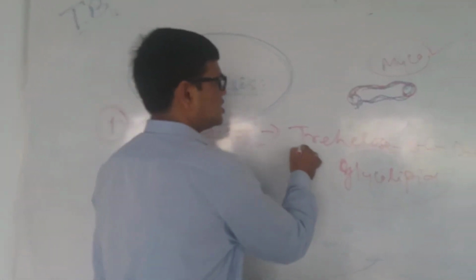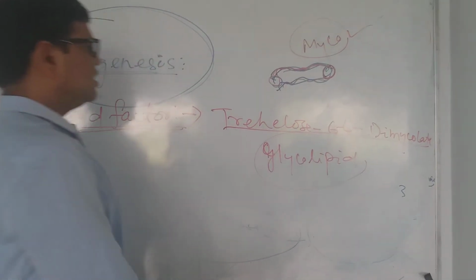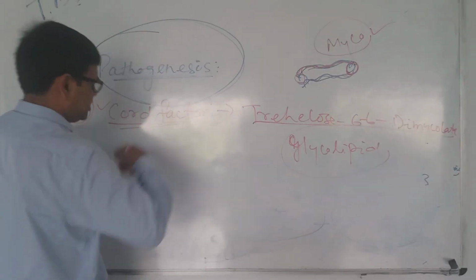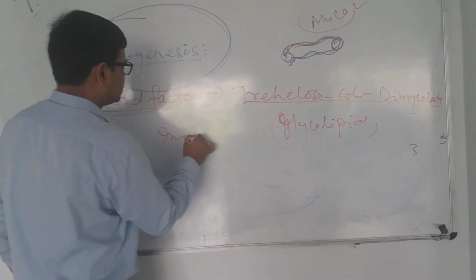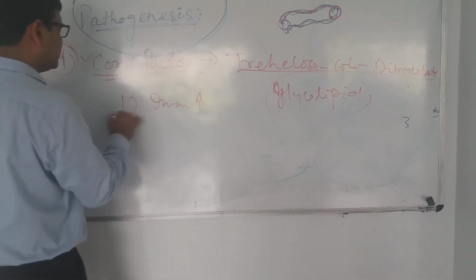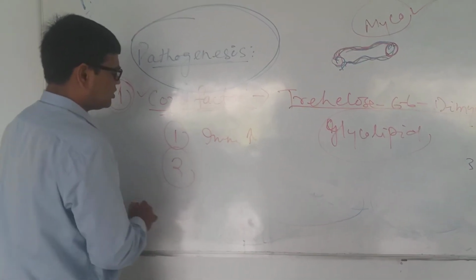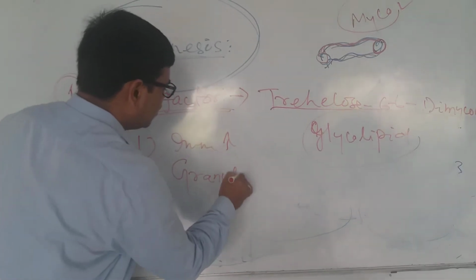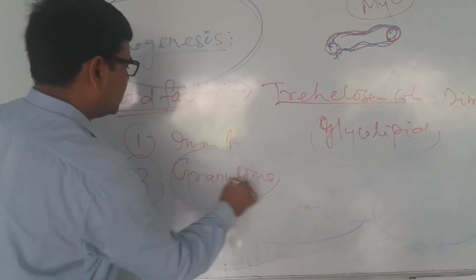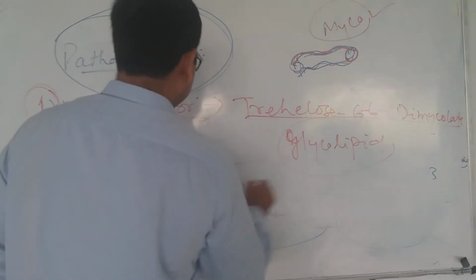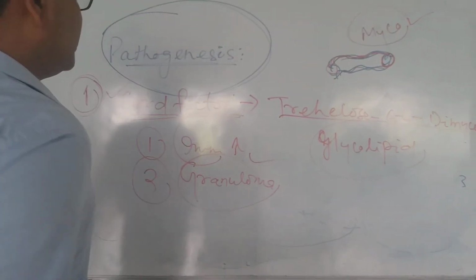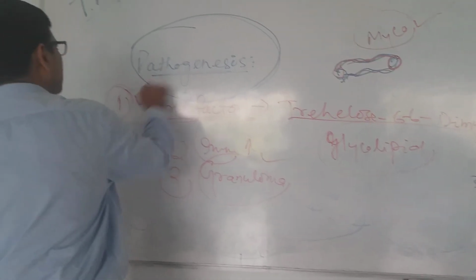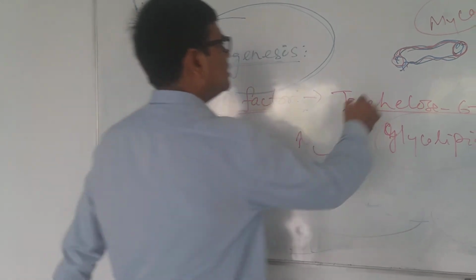What is the role of this trehalose dimycolate? This is the main role: it starts immune reactions. Number one is immune reactions; it increases the immune reactions. Another important thing I would like to mention is that it helps in the formation of the granuloma. These two things are generally done by this particular toxic molecule which is present in the cell wall